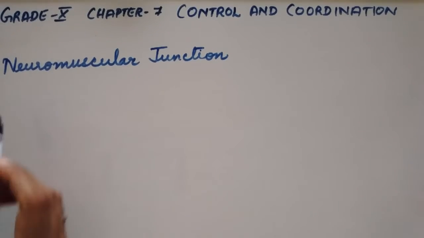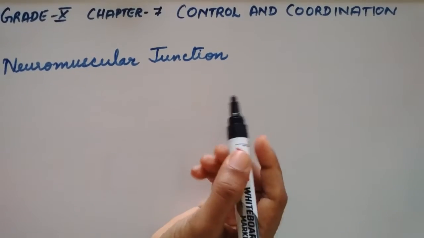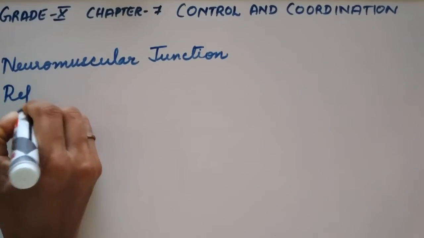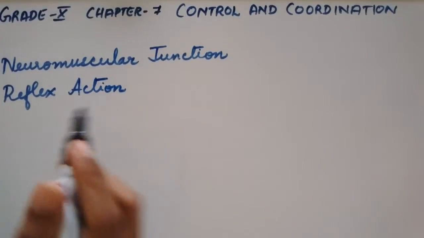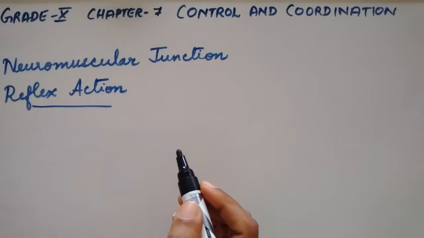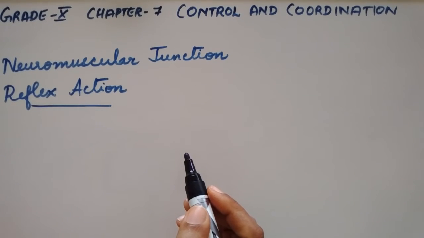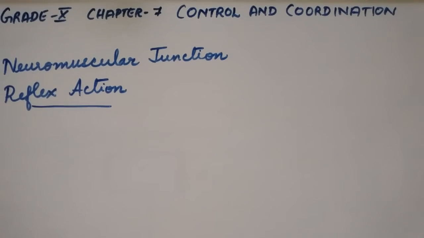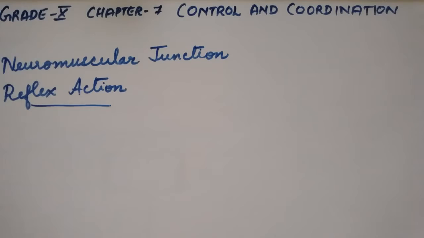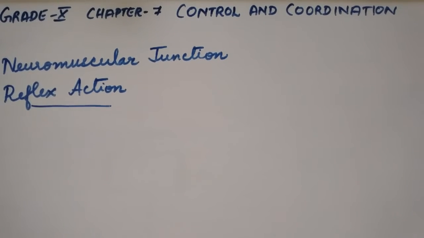So we have understood what is neuromuscular junction. Now let us understand the term reflex action. What is this reflex action? Suppose you touch a hot vessel. The thermoreceptors of our hand get activated and generate an impulse to the central nervous system through the sensory nerve.